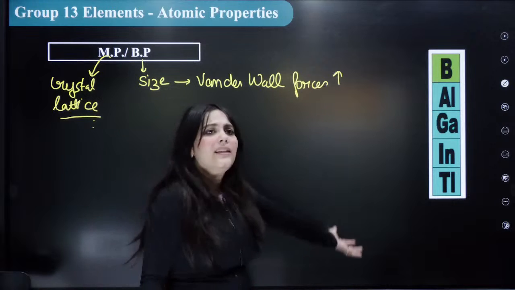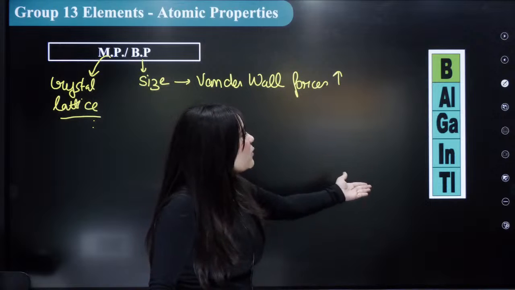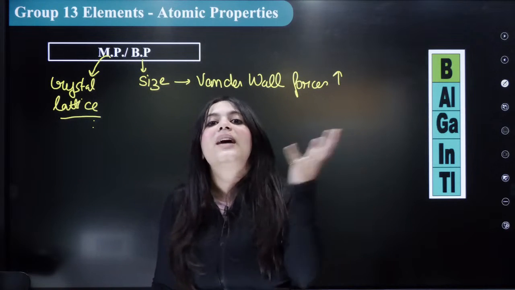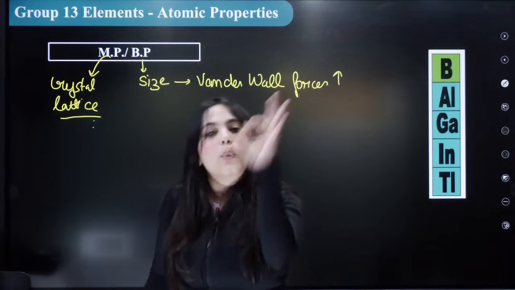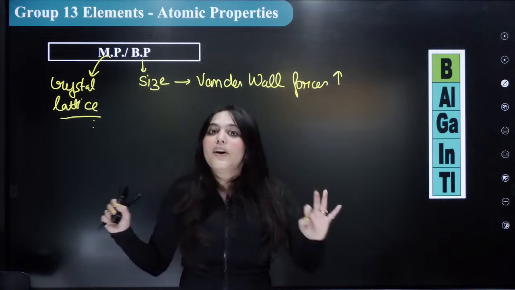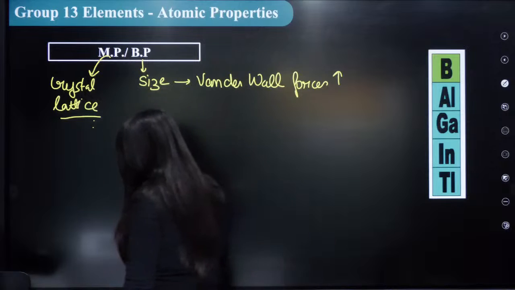So you cannot just look at a group and say, okay, this melting point will be highest, this will be lowest. No, you have to study it chemically. Only after studying its crystal structure can we know its melting point. So the melting point trend will never be a normal trend. Okay, so I'm going to write all the melting points.